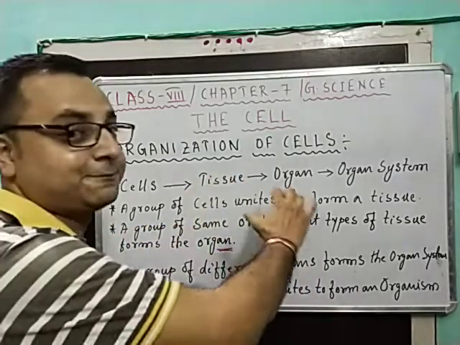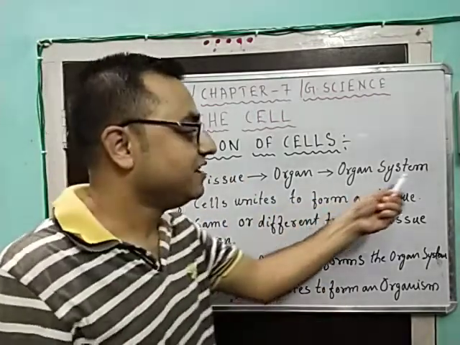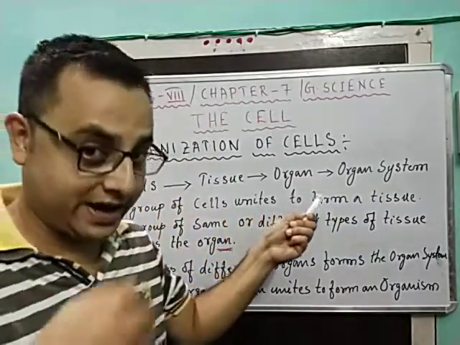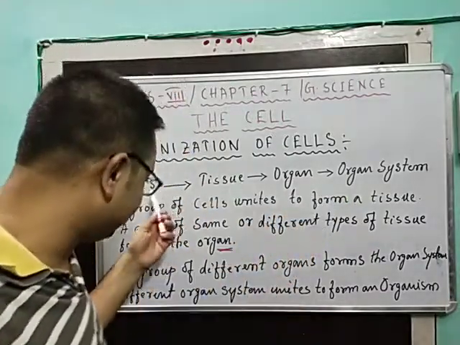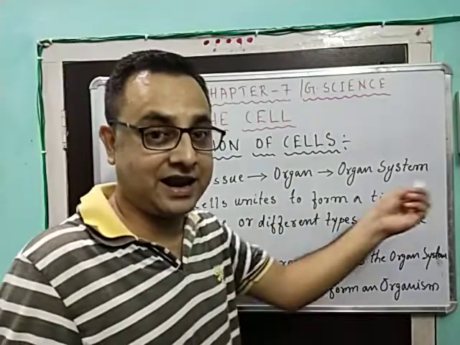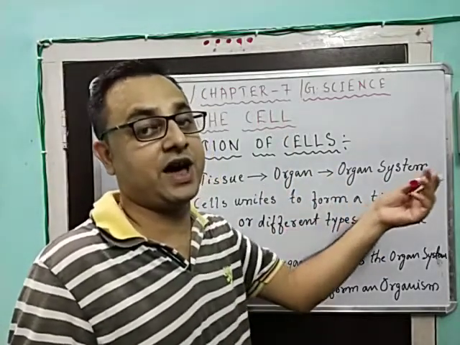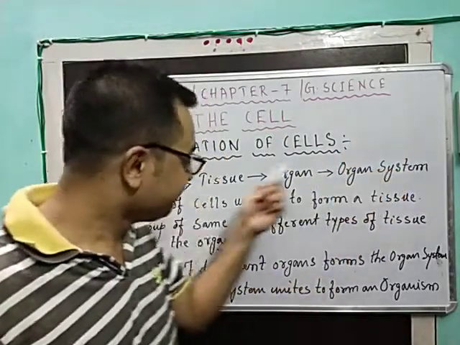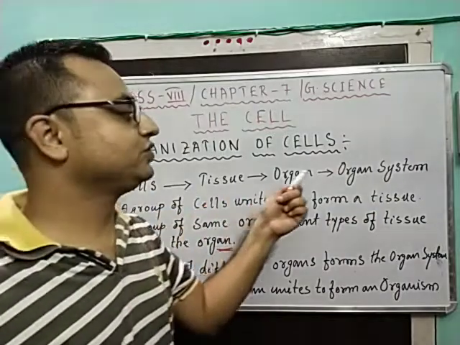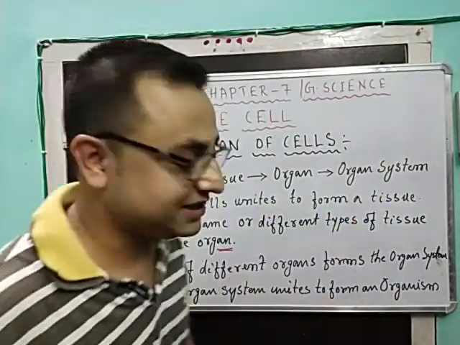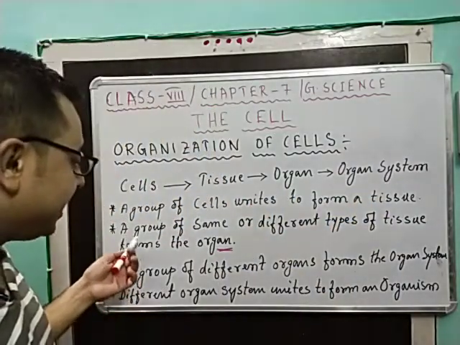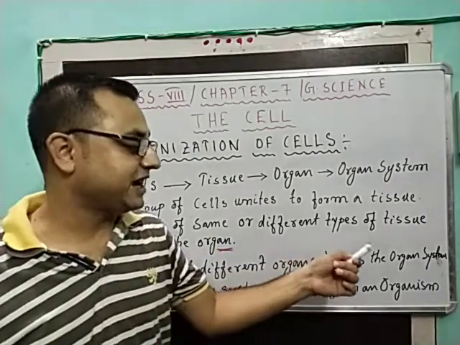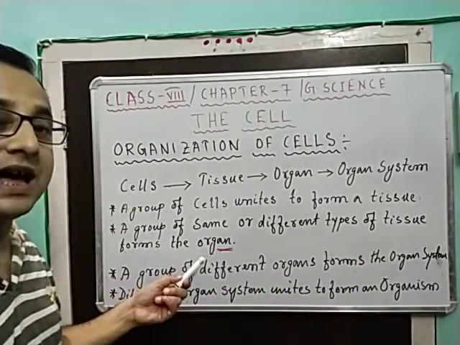This is what I'm explaining regarding the flow chart. I am repeating once again, this is a hierarchical arrangement, a flow chart of the hierarchical arrangement of the cells, tissues, organ and organ system. Now you see, a group of same or different types of tissues forms the organs.